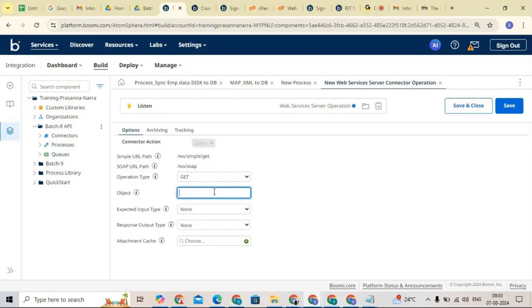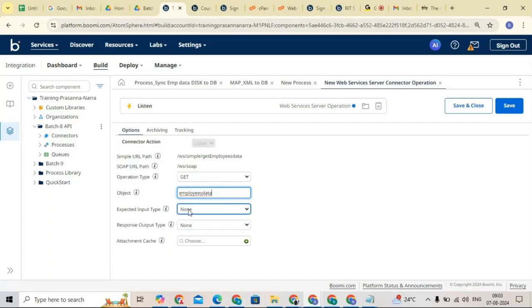And the object: what is the object you are trying to hit, the one you are trying to listen to? Let's say I want to listen to employees data. Now you can see the data we give here is taken as is, even though we are giving lowercase, it is not converting to camel case or upper case.